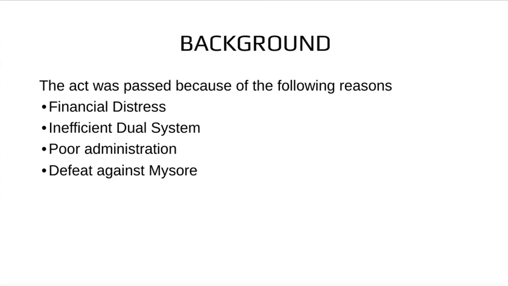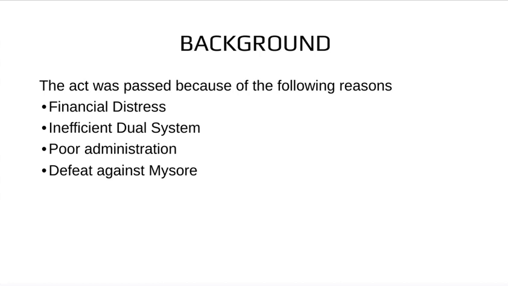The British government allegedly blamed the company for their inefficient dual system. The dual system was introduced by Robert Clive after the victory of the British in the Battle of Buxar in 1764.